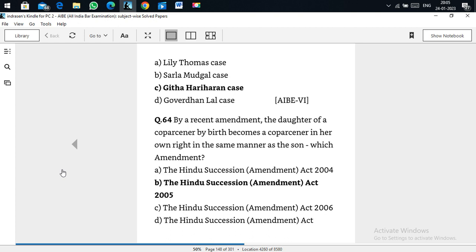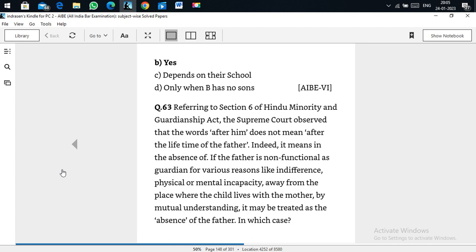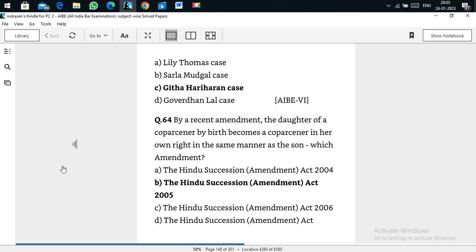In which case is this taken? Gita Hariharan case. It says 'after father' or 'after him' means it is not just after the death but even before that under certain circumstances. That is the Gita Hariharan case. By a recent amendment, the daughter of a coparcener by birth becomes a coparcener in her own right. This is as per the Hindu Succession Act 2005.